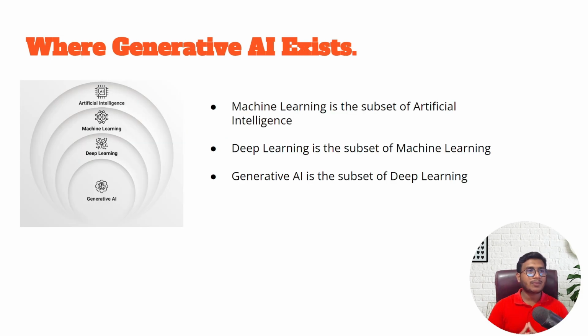Those who have already studied artificial intelligence, machine learning, deep learning, maybe you have already seen this kind of Venn diagram. This is the Venn diagram of the complete AI. Now you can see machine learning is a subset of artificial intelligence. Deep learning is the subset of machine learning. And here you can see generative AI is the subset of deep learning. That means machine learning is the subset of artificial intelligence, deep learning is the subset of machine learning, and generative AI is the subset of deep learning. This is the complete Venn diagram of artificial intelligence. I hope it is clear.